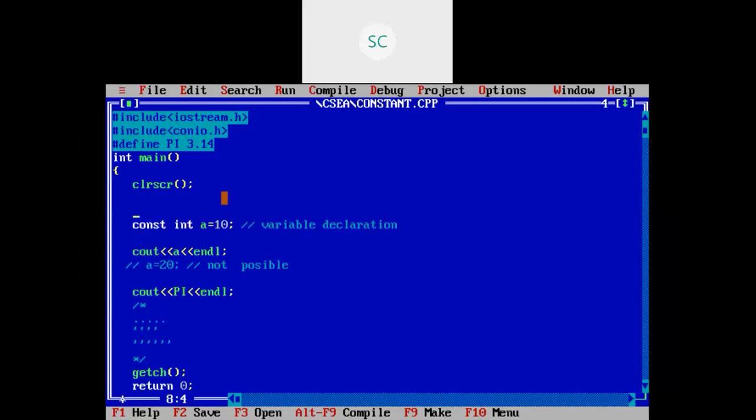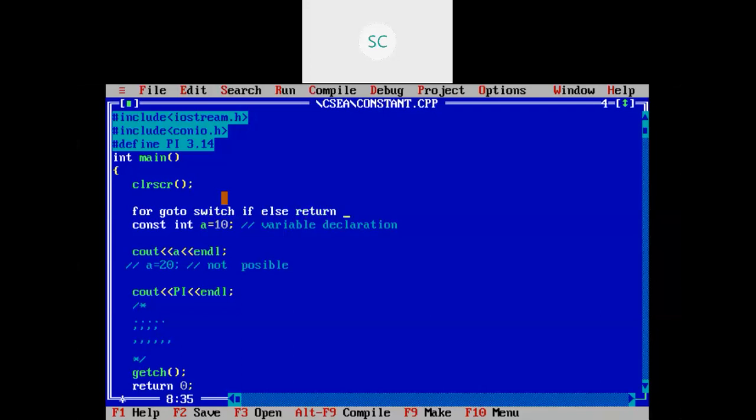Int is also a keyword, for is also a keyword, goto is also a keyword. Switch is there. If statement is there, else statement is there. These are all keywords you can observe in Turbo in white color.